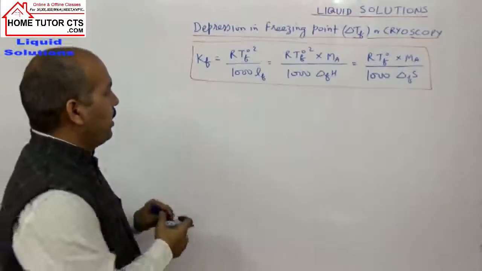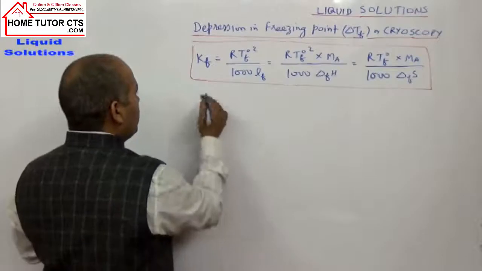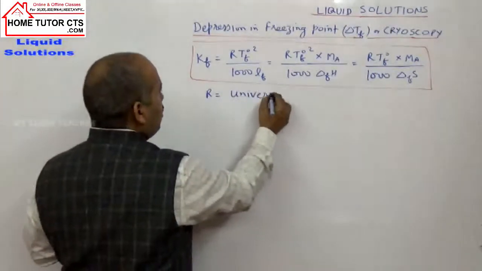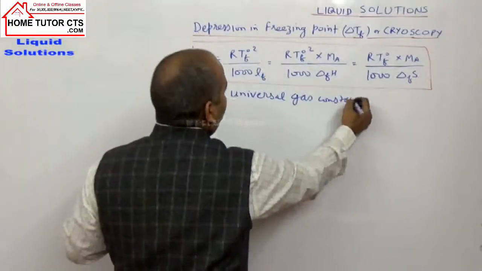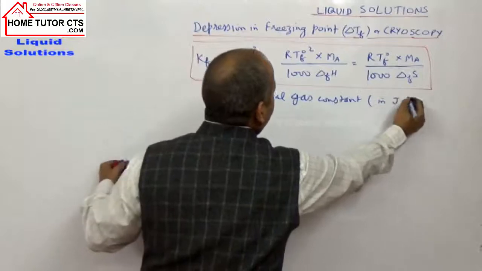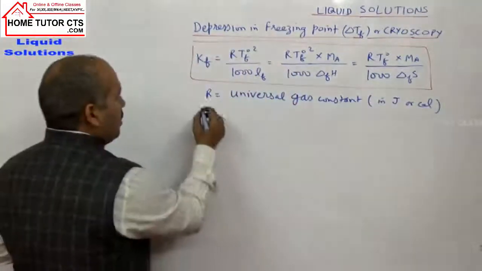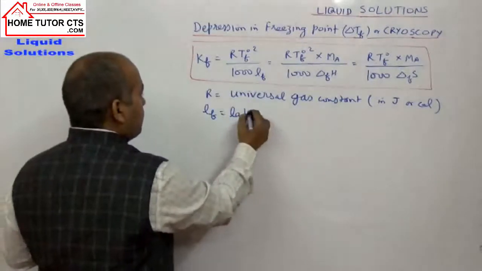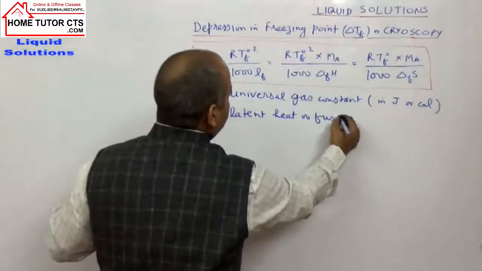Like the previous topic, R is taken as the universal gas constant. Value can be taken in joules or calorie units as per the question. LF is called latent heat of fusion.